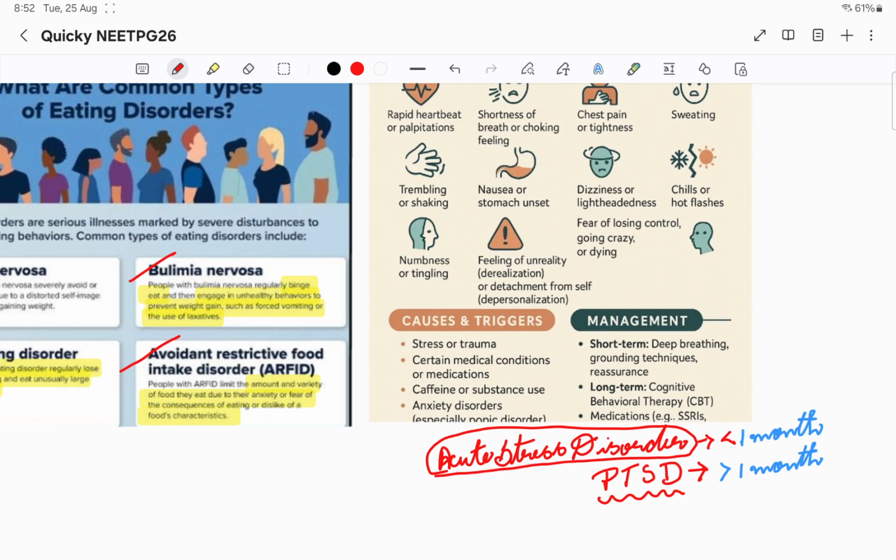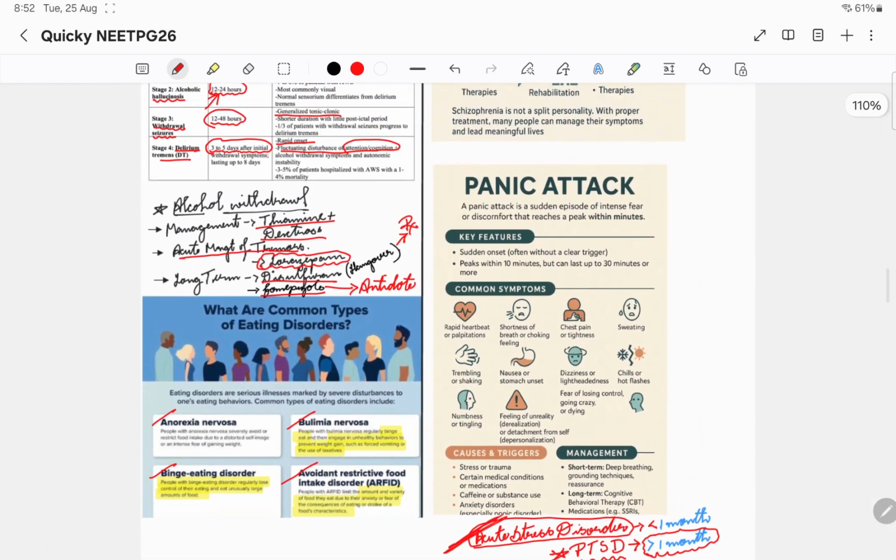But no, please remember, in PTSD the symptoms will be after 1 month. It will be more than 1 month, persisting after the trauma. If that is given in the question, it is PTSD, or else it is going to be acute stress disorder. If the symptoms are there right after the incident, it is acute stress disorder, lasting almost 1 month. More than 1 month, it is PTSD. Please try to differentiate between acute stress disorder and PTSD.